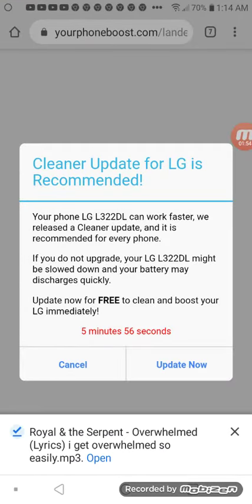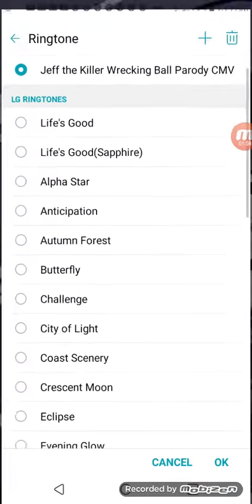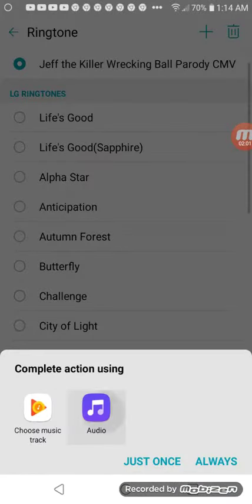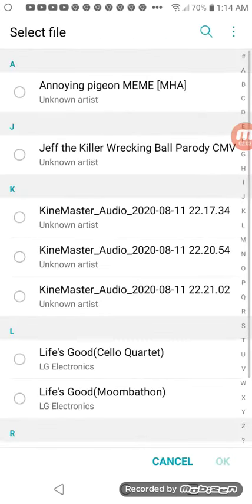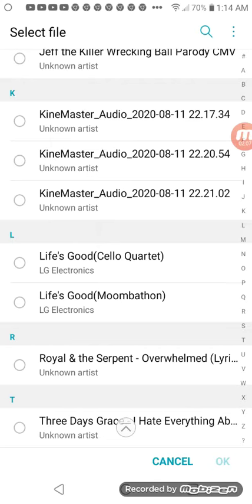And then you have it downloaded. Oh, okay, she dropped something. And then press that, and then press audio. And then, see right there. So, there you go.